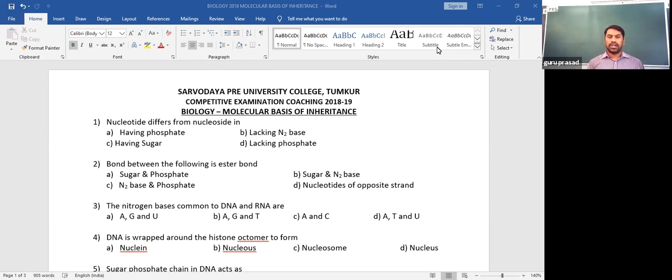Nucleotides join one another by a phosphodiester bond. One nucleotide and another nucleotide of a polynucleotide strand are bonded to one another by a phosphodiester bond, making a long polynucleotide chain. So let us move on. That long polynucleotide chain itself we call nucleic acid.